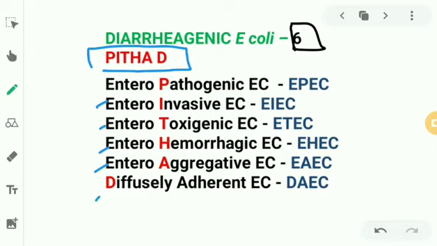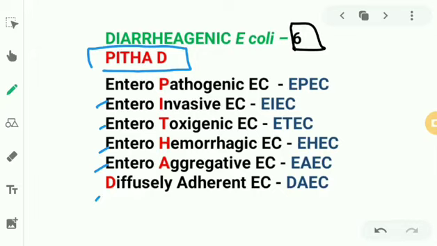Now, how do we diagnose this EHEC? Apparently, they do not ferment sorbitol. All the remaining E. coli ferment lactose and ferment sorbitol, except the atypical E. coli, of course, the EIEC. Since they do not ferment sorbitol, if we take sorbitol MacConkey agar, there will be no color formation. So the colonies will be pale, and the diagnosis is made as EHEC.